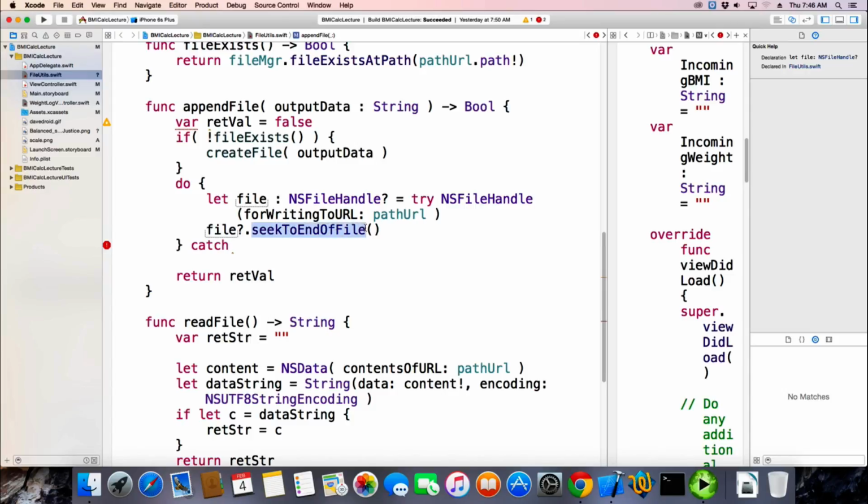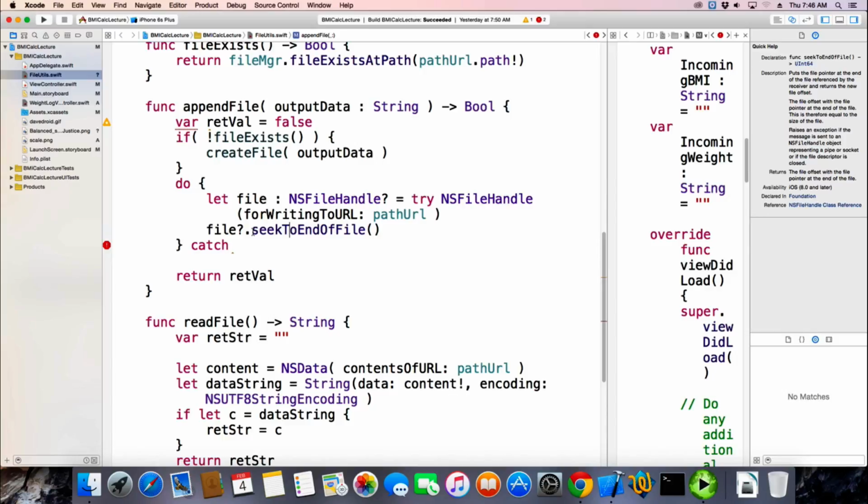And now this comes from way back in the 70s. Seeking deals with tape drives and the old tape drive systems where you had, and you see them in the movies, a spool of tape on this side and over here, and it runs through like a tape recorder, a reel-to-reel tape recorder. And that's how they stored stuff. So you had to seek to positions and write your data on that little piece of tape, and then you could seek forward and backward and move the tape around.